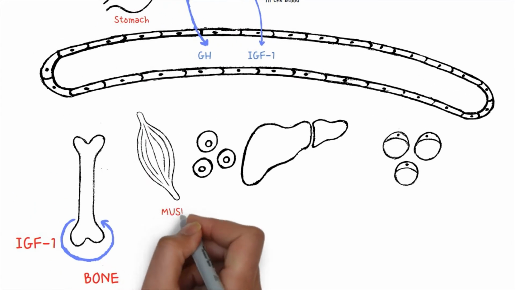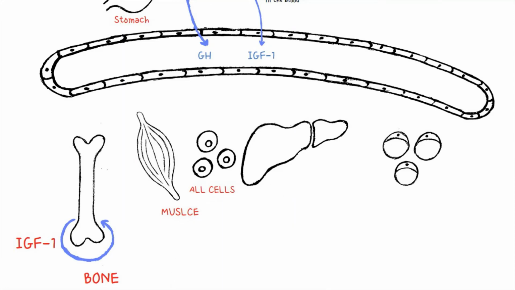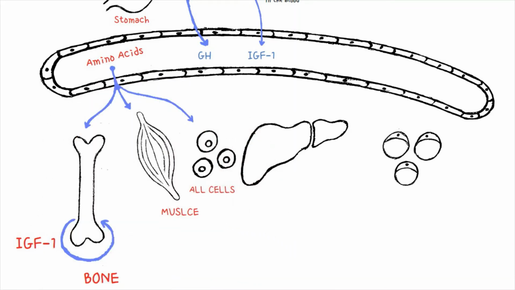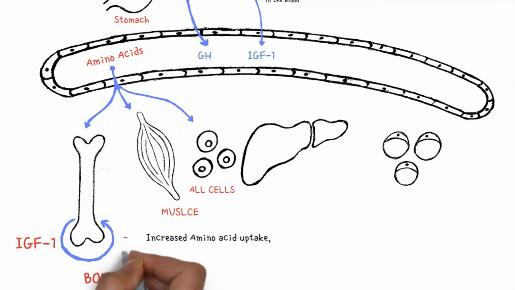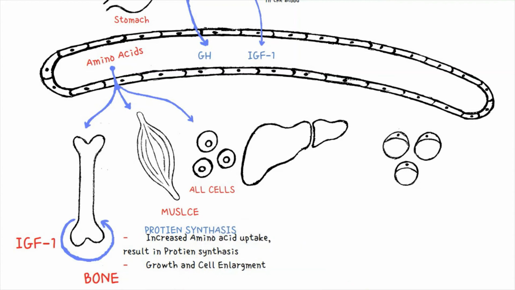These hormones will also stimulate a variety of different cells, muscles predominantly, to take up amino acids from the bloodstream for protein synthesis. So we see increased amino acid uptake from the bloodstream, which will result in protein synthesis predominantly by the muscle cells, which is essential for growth and cell enlargement. So this contributes to protein synthesis.